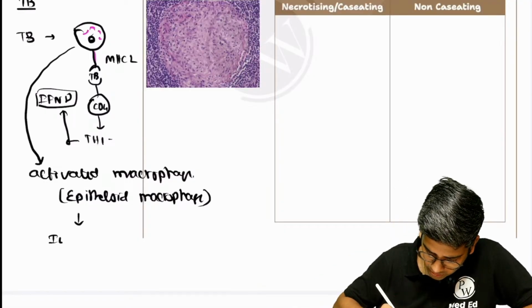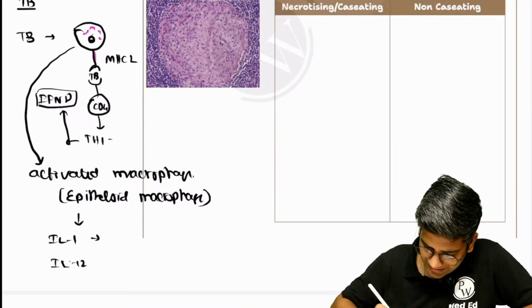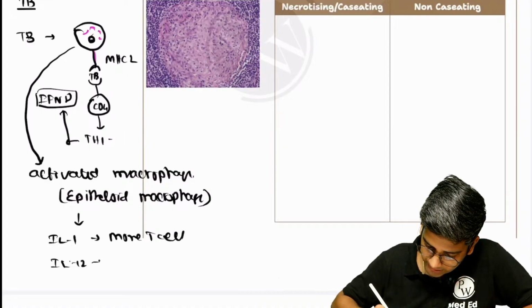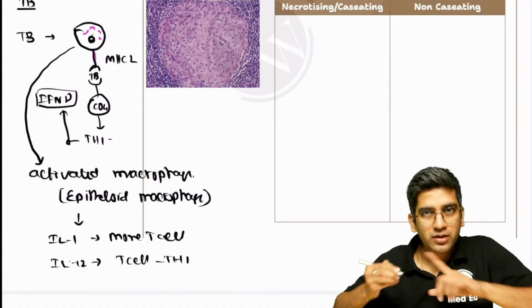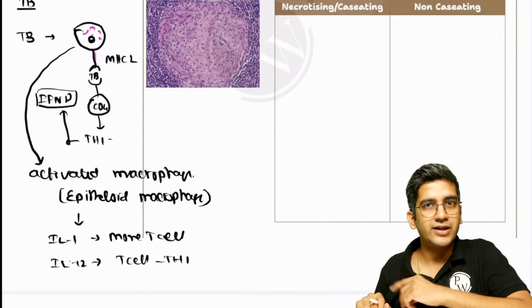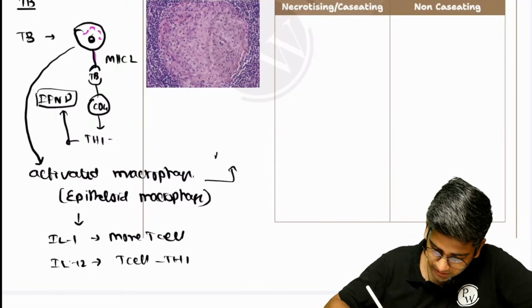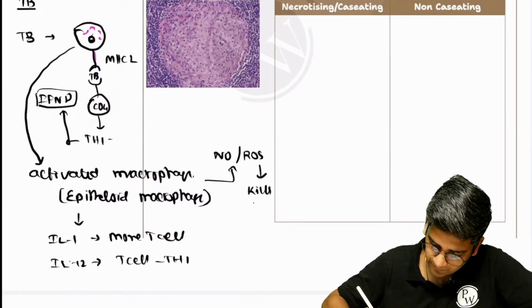They secrete interleukin 1, they secrete interleukin 12. Interleukin 1 and 2 brings more T cells. Interleukin 12 converts T cells to T helper cells, vicious cycle. Secretes interferon gamma, more of them. And these guys also secrete nitric oxide and reactive oxygen species, which helps to kill the bacteria.